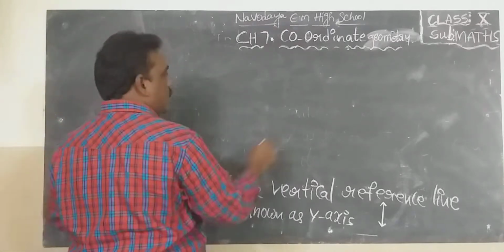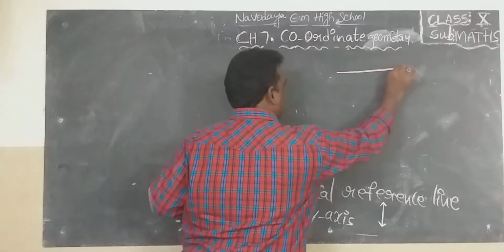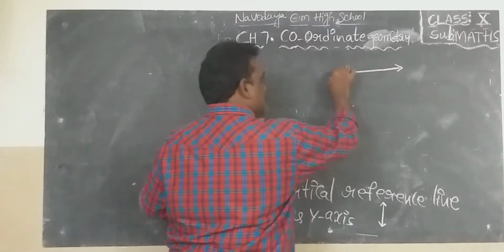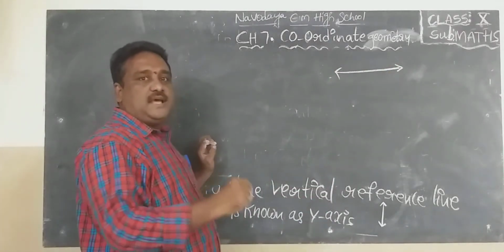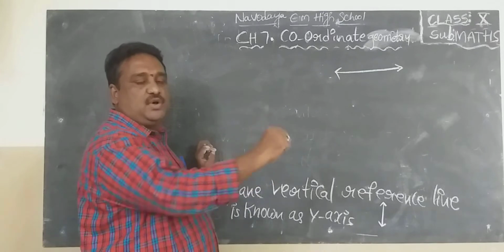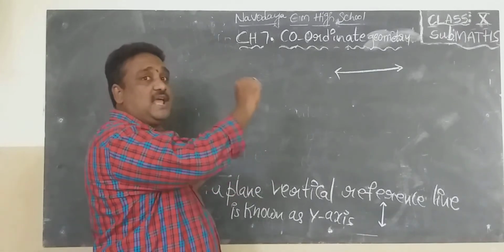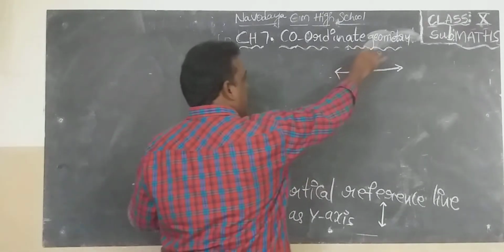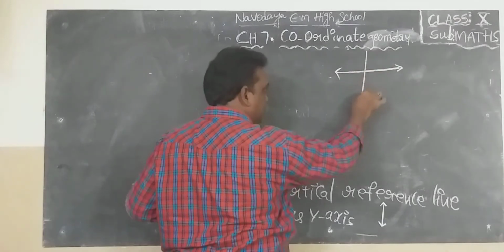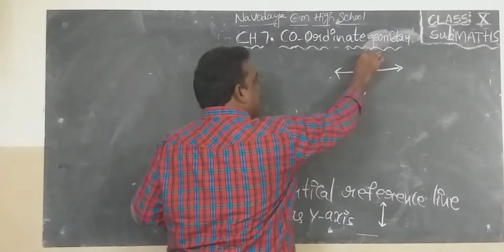Third one. This is the x-axis, the horizontal reference line. Name that line as the x-axis. And this is the y-axis, the vertical reference line.